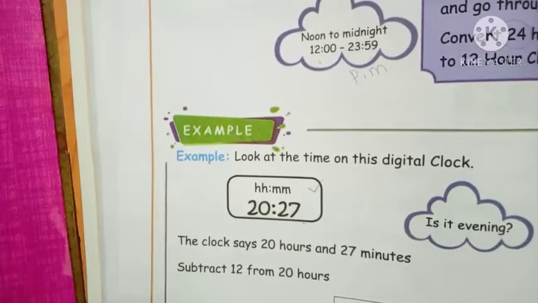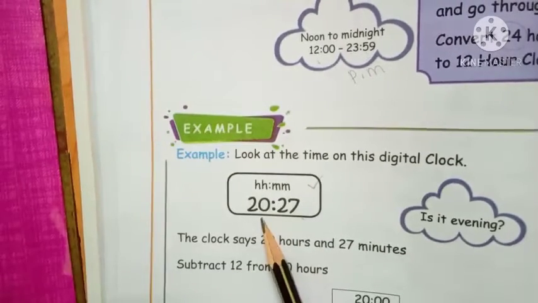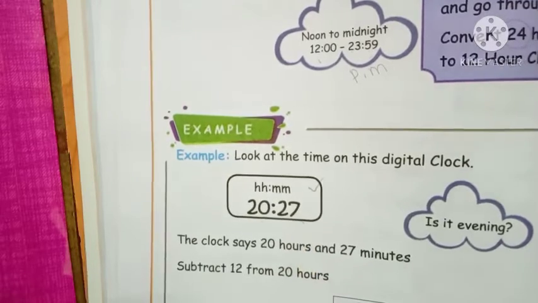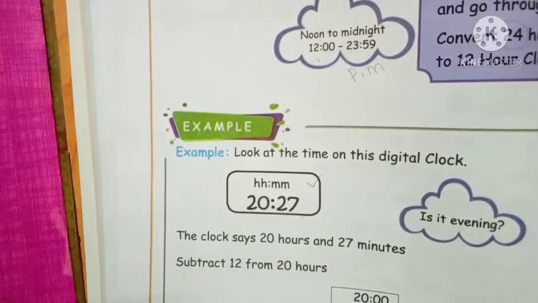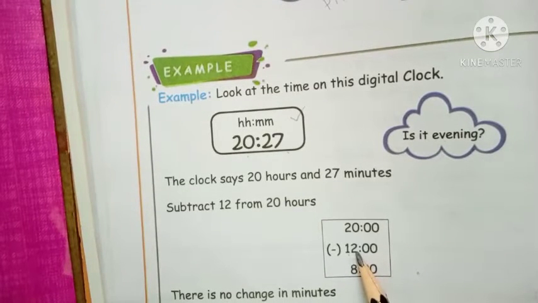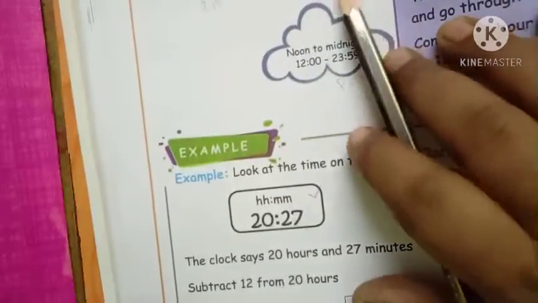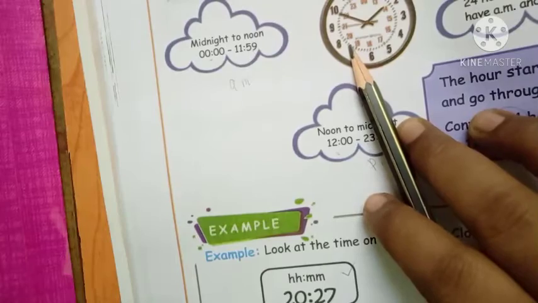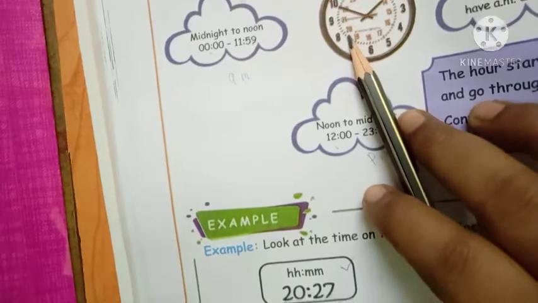So next, you find out what is your time now. 20 hours 27 minutes. So you subtract 12. The clock has only the number 12, so one time it is rotating, and after again rotating the time, 20 is 8 o'clock.